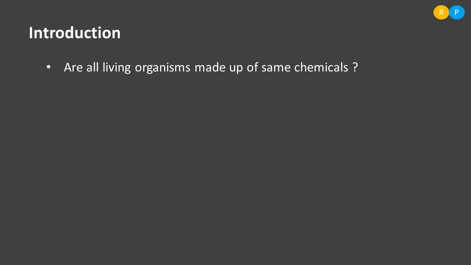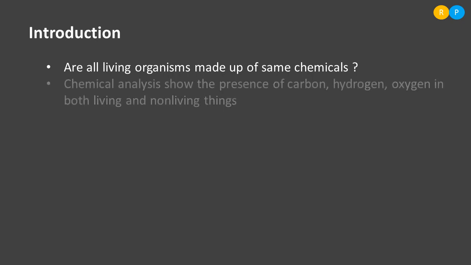Clear? So when we work on it, we will come to know that the chemicals present in the living organisms are made out of carbon, hydrogen and oxygen. It does not mean that other elements are not present in our body. It is not like that. But if we look into the major percentage of elements present in our body, it is always carbon, hydrogen and oxygen.